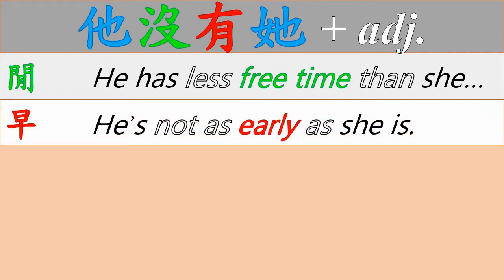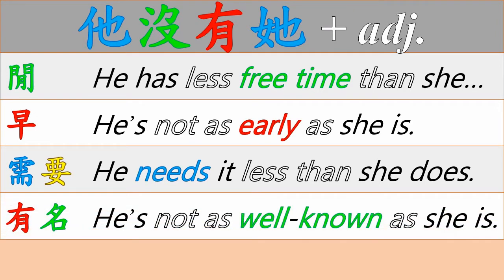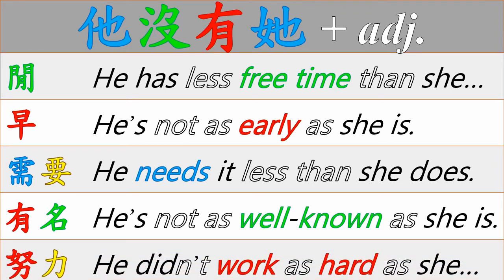他没有她早. He's not as early as she is. 他没有她需要. He needs it less than she does. 他没有她有名. He's not as well known as she is. 他没有她努力. He didn't work as hard as she did.